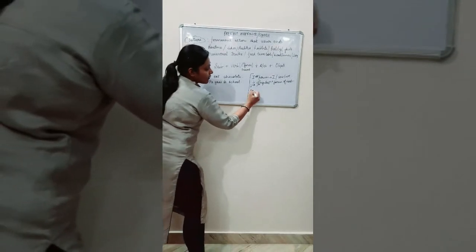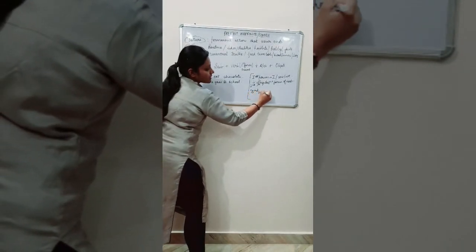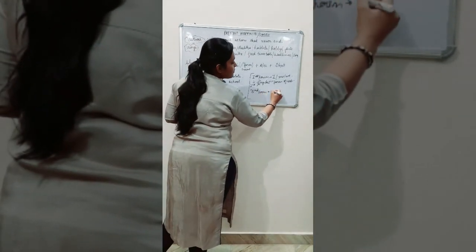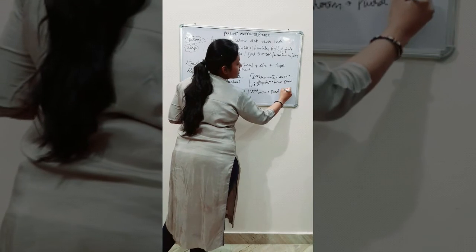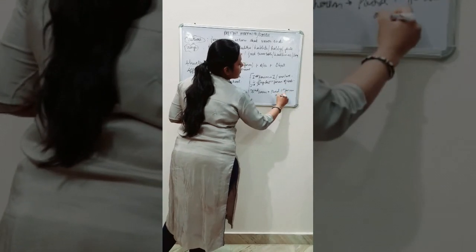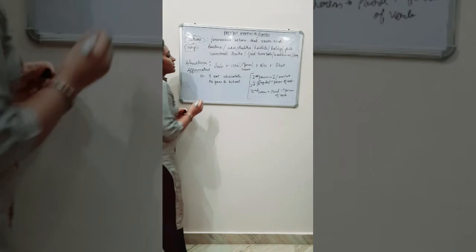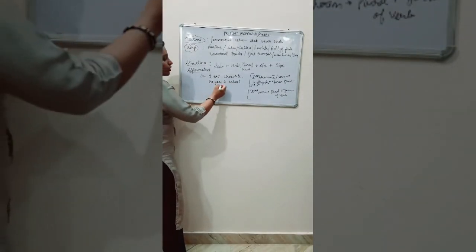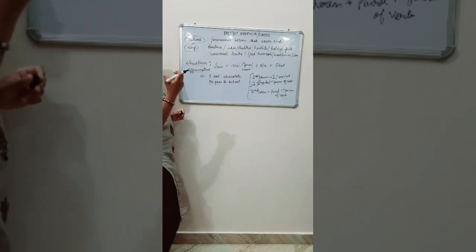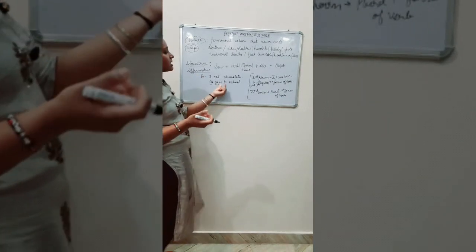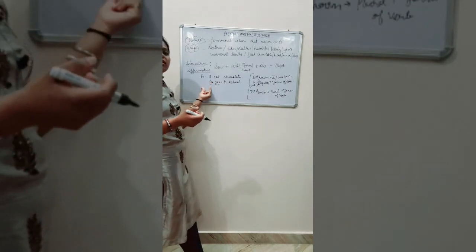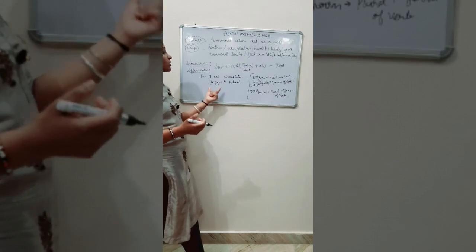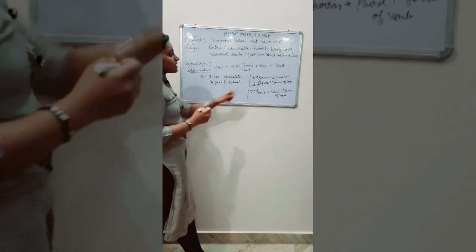If you are with the third person, like he, she, it, they, we use the plural first form of verb. Like in the second sentence, he goes to school. Here he is the third person. Go is the simple present form of the verb, but we add es to it. Why? Because he is a third person. Not 'he go to school', but 'he goes to school'. So this is the correct sentence. I hope you understand these rules.